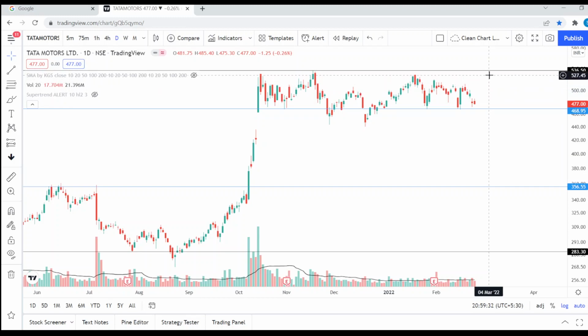Anything below 540 can give it a good move. So a swing of 470, 460 to 540 looks very good, and it has been doing that since quite some time after giving a good move from around 350 levels to 540 levels. तो यहाँ पे थोड़ा टाइम स्पेंड कर रहा है. In case breakout आया ऊपर की तरफ, it can be a good move because consolidation अच्छा खासा हो रहा है. So this stock looks good for long. Anything below 460 can give way to 440 or 440, 435 break हुआ, then we can see more downside, but that we'll discuss when time comes.